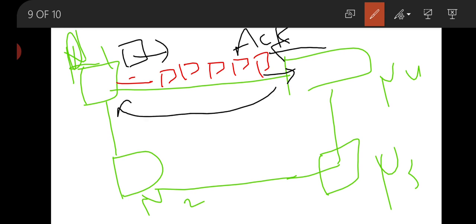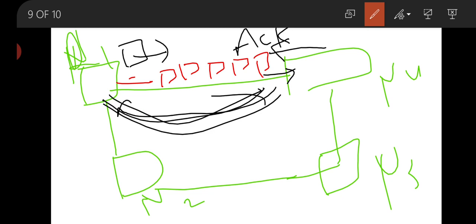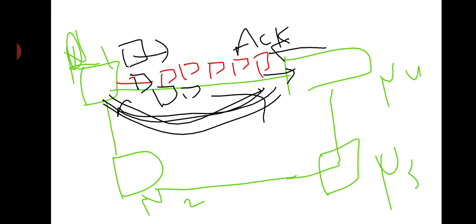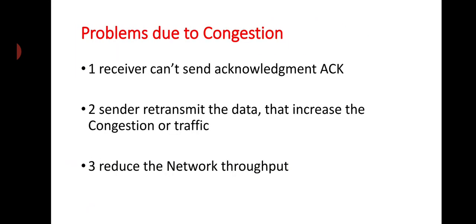to node 1. Node 1 will not be able to know that the data has been received. In this case, node 1 is not going to receive acknowledgement from node 4, that means the receiver. Then it keeps retransmitting the data again and again. This will also increase the traffic and congestion on the network. First problem is this. Now the second problem: the sender retransmits the data, which increases the congestion on traffic, exactly what I have told now.